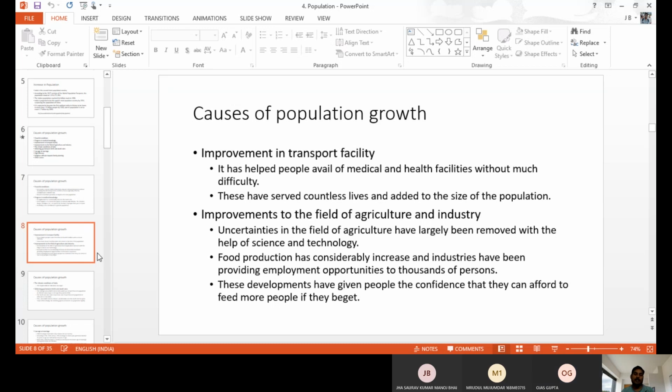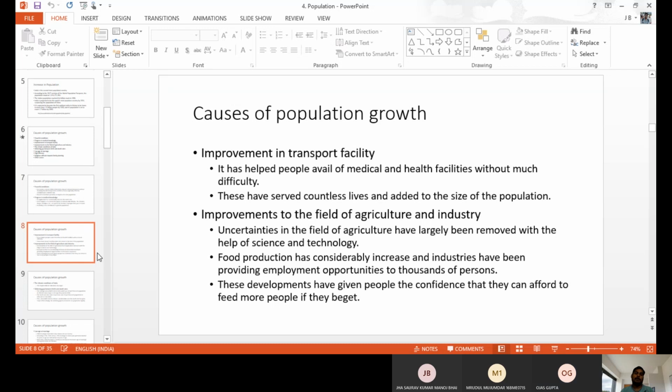Because of transport facility improvement, people can take treatment in other places also. They can travel easily from one place to another, from rural to urban, one city to another city, or one country to another country. It also helps to reduce the death rate, and that is the reason for population growth. And we also have free ambulance services like 108. We can call the ambulance, and it can pick the patient up from the doorstep. So that much improvement in transport is also a reason for overpopulation.